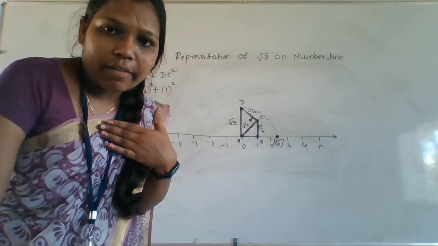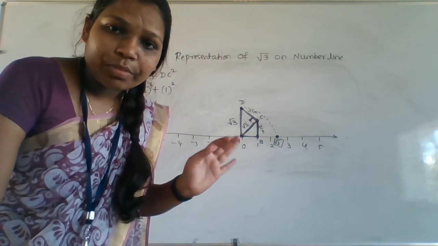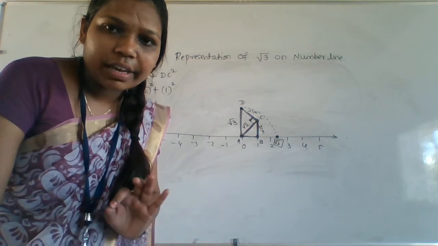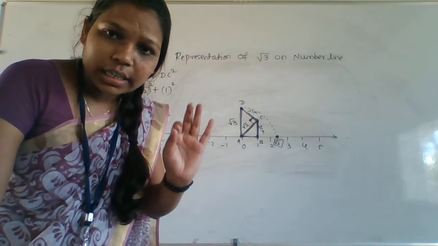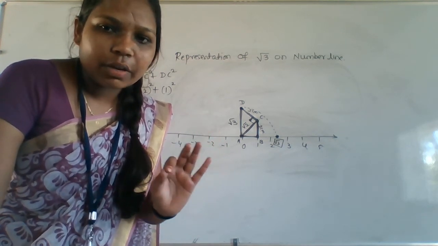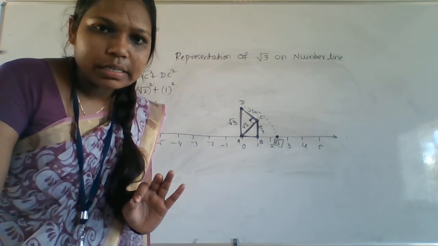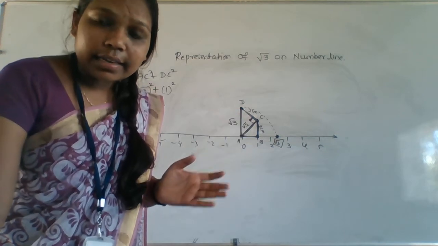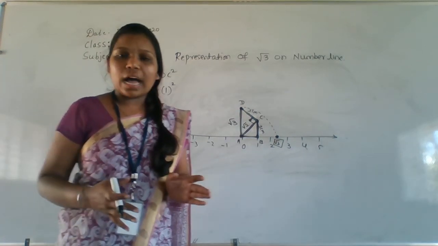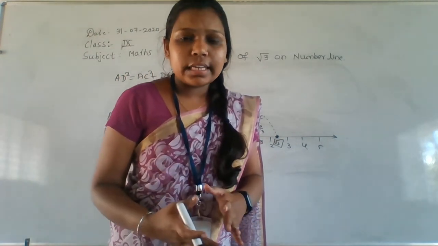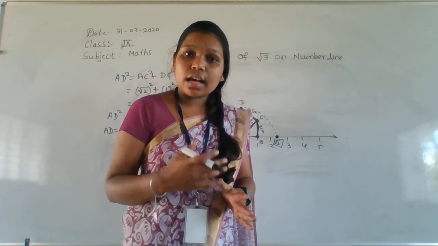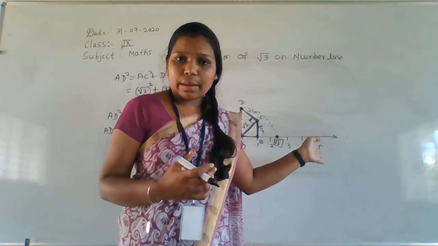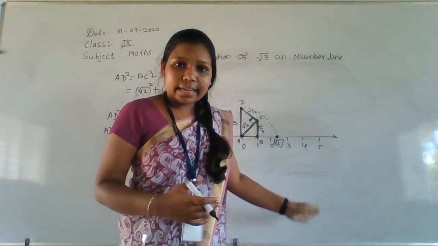I am available at school up to 4 o'clock only. If you have any doubt, please call the school number and clarify your doubts. Getting my point? So this is our representation of root 3 on a number line. I explained the representation of root 2 as well as root 3 on a number line. This is how to represent an irrational number on the number line.